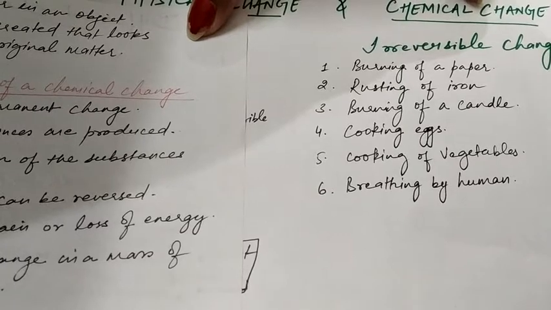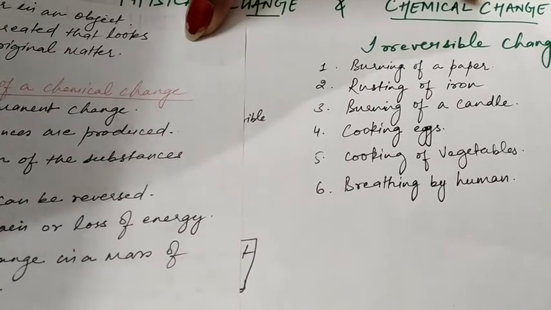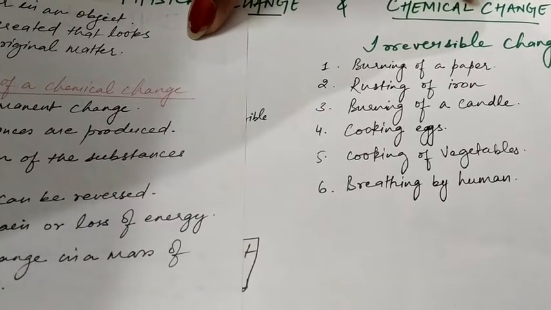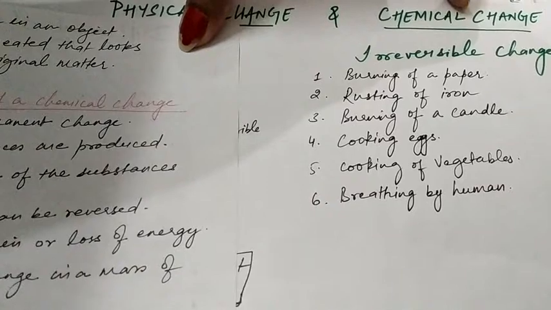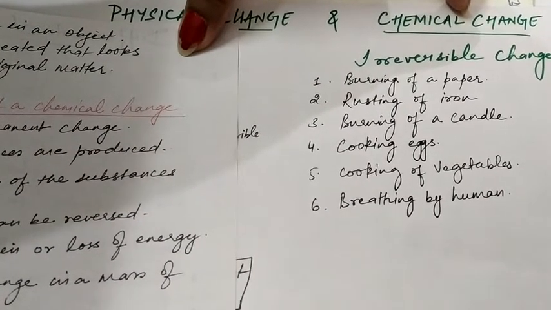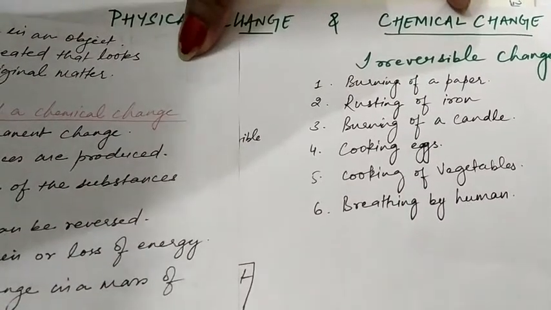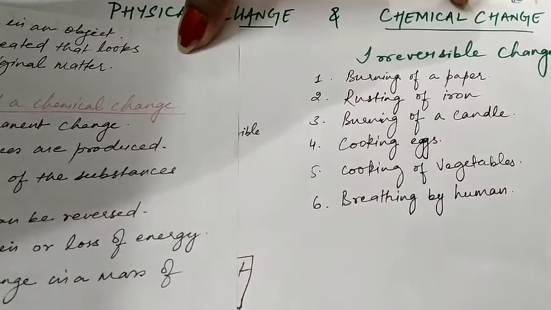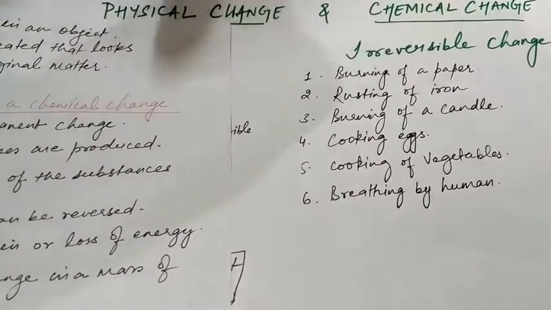Yes? And the last example is breathing by humans. While we breathe in, what do we take, students? We take in oxygen. And while we breathe out, what do we give out? Carbon dioxide. So these are two different gases involved during the process of breathing. They are totally different, and that is why it is an irreversible change.